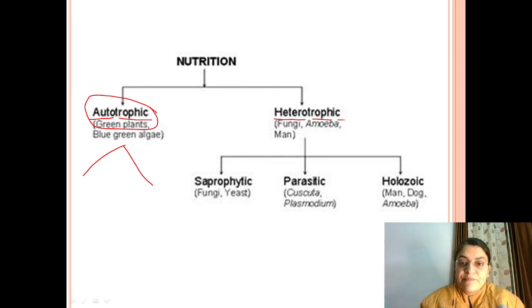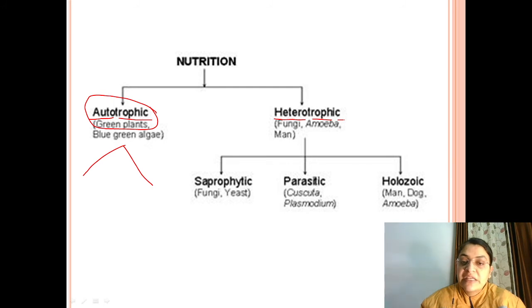So again, coming to the next topic, heterotrophic. Hetero means to derive from another source, and trophic is nutrition. When somebody is dependent upon, or some organism is dependent upon other organisms for their food, that is known as heterotrophic nutrition. Like we human beings, we obtain food from plants, animals. We are heterotrophs, we can't obtain our own food. So is fungi and amoeba, bacteria.